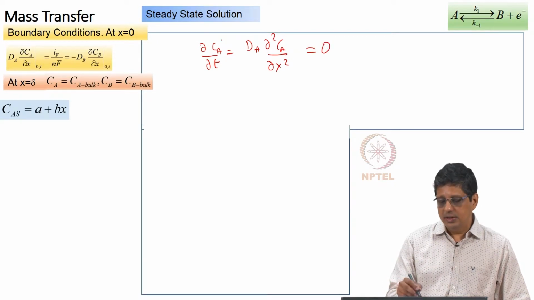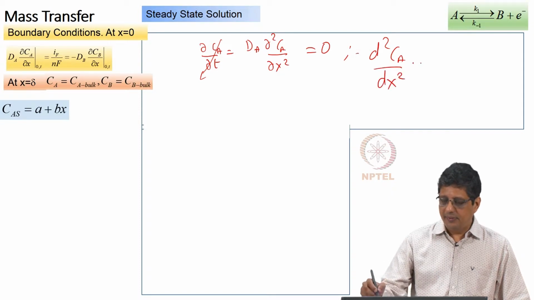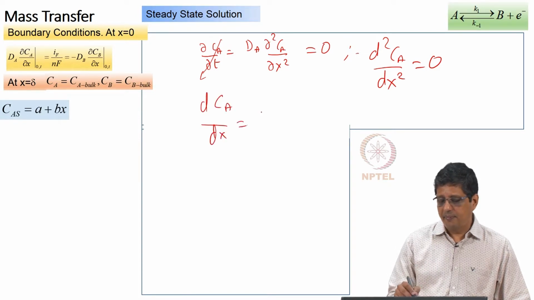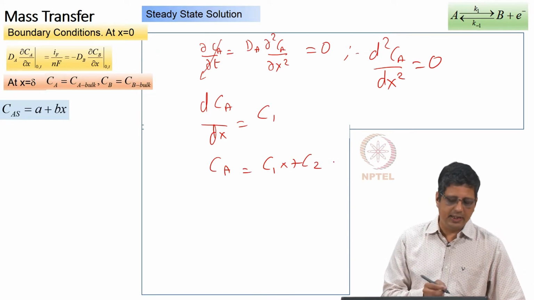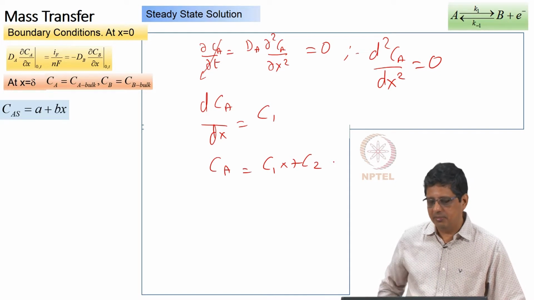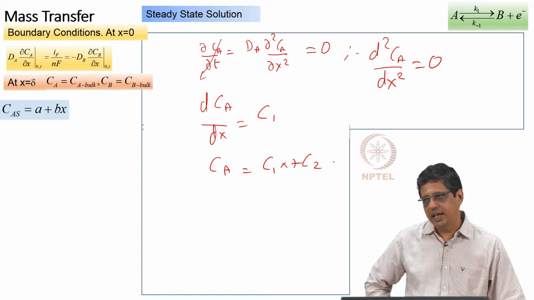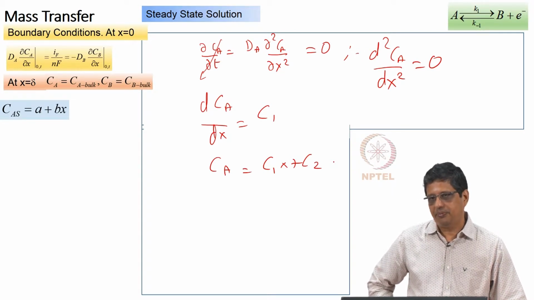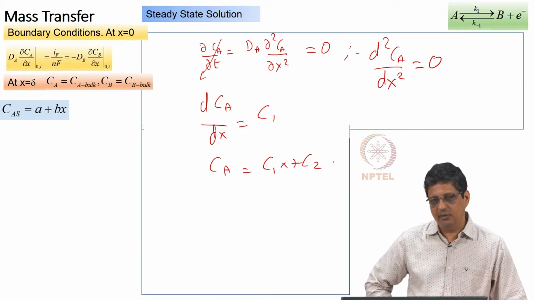So, it is going to tell you this is time invariant, therefore, you can write this within the boundary layer as some integration constant, I am calling it as C1 plus C2 x, or A and B, does not matter. Within the boundary layer, concentration of both species A and B will vary linearly. Of course, slope values, constants, they will be different, that is okay, but it is going to be linear function within the boundary layer.